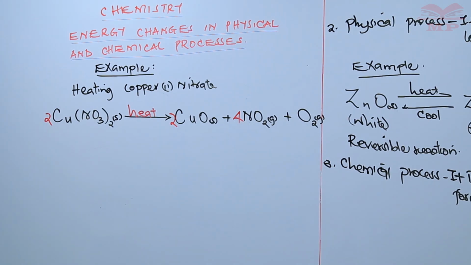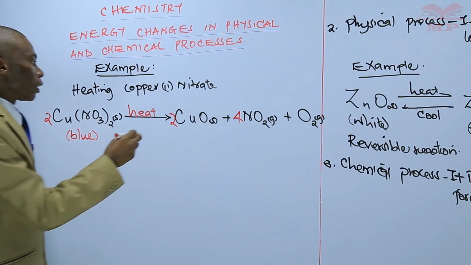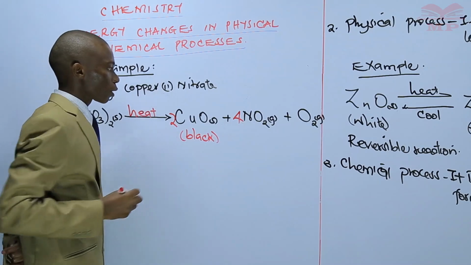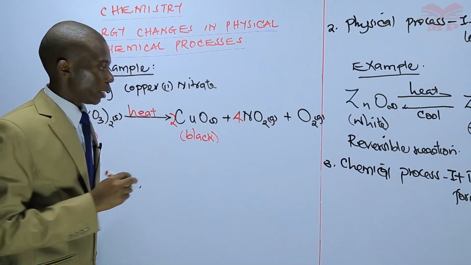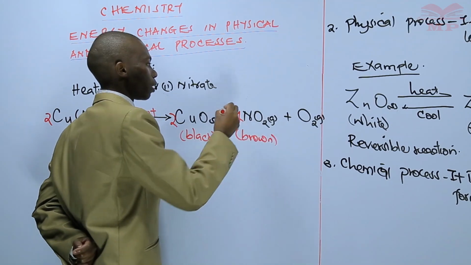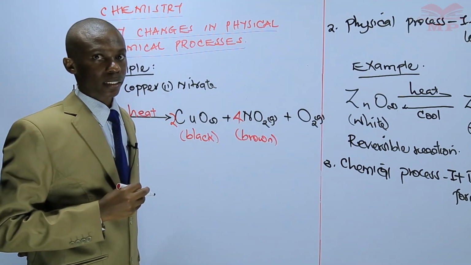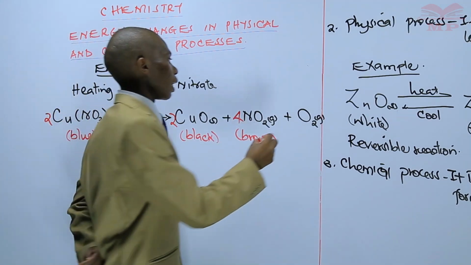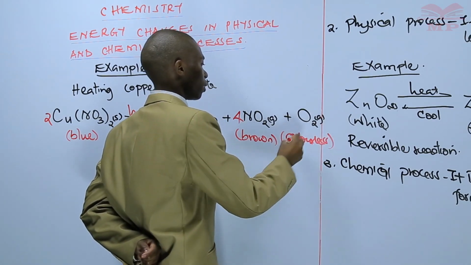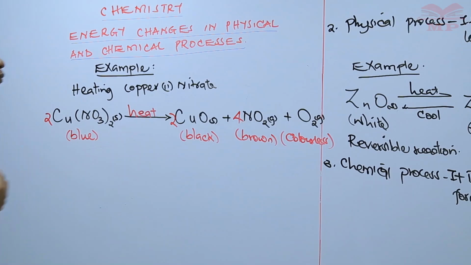So copper 2 nitrate is blue in color, copper 2 oxide is black, nitrogen 4 oxide is a brown gas, then oxygen gas is a colorless gas. So that is our first example.